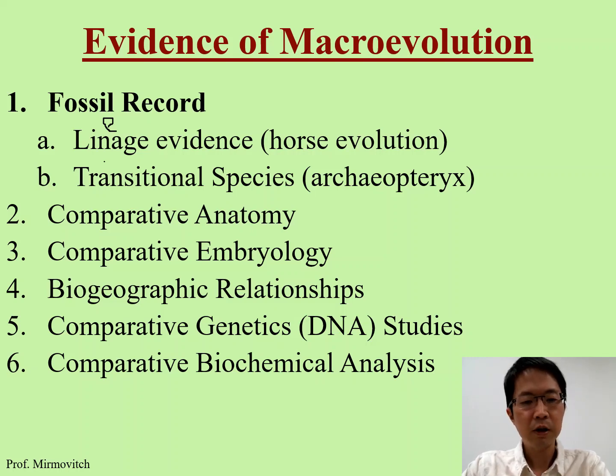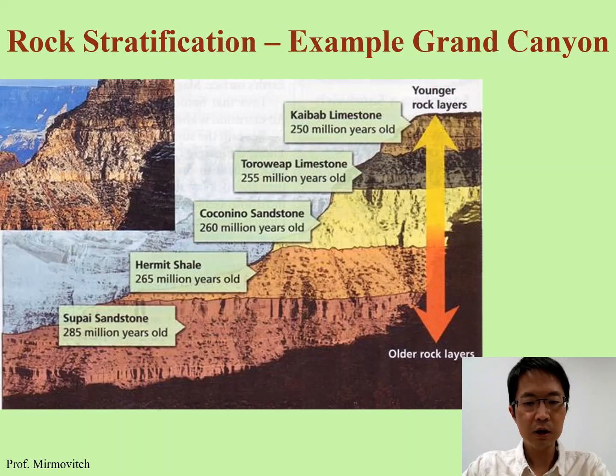Fossil record. Fossil record is a very strong evidence for macroevolution. For that, we'll look at two types of evidence: lineage, there's the E, and transitional. For lineage, we look at the horse. For transitional, we look at the primitive bird or the reptilian bird, Archaeopteryx. You may call it dinosaur bird. Okay. Let's take a look.